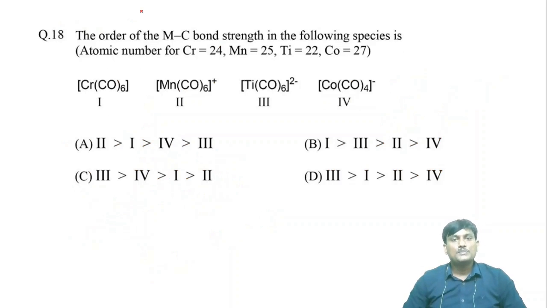The order of the M-C bond strength in the following species is, okay, M-C bond, here there is the back bonding concept. Actually, first there is a formation of a coordinate covalent bond between the empty orbital of the metal and the lone pair electrons on the carbon monoxide ligand. After that, there is back bonding.